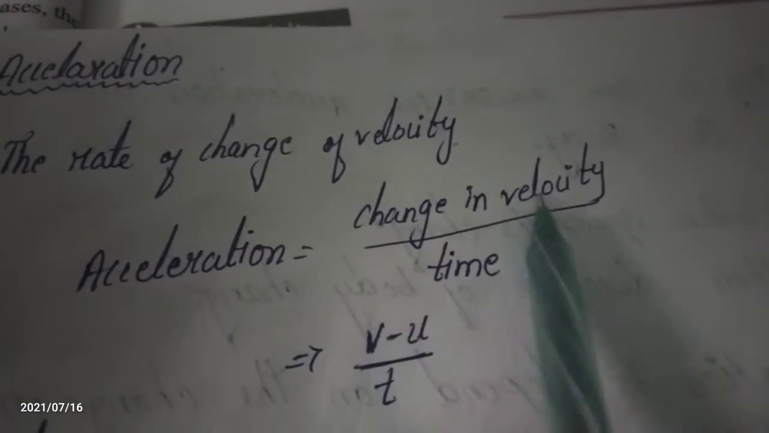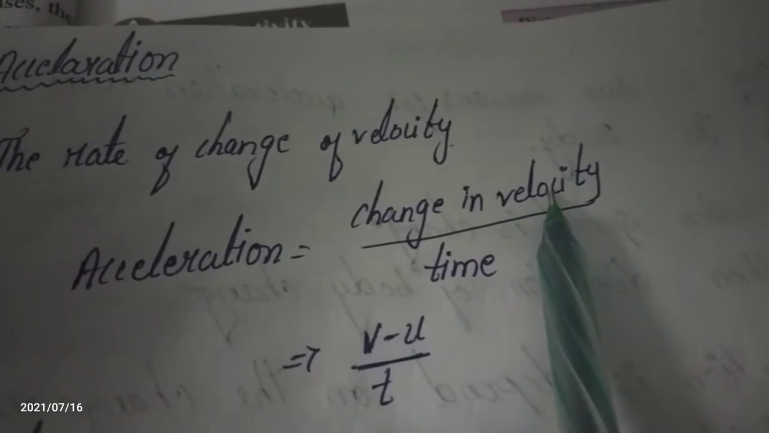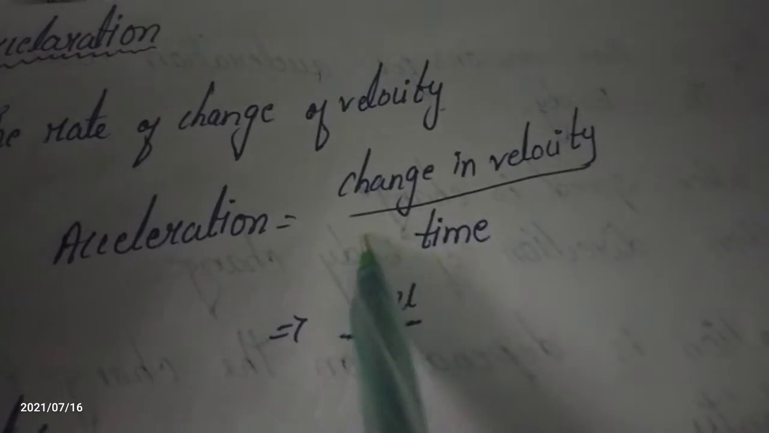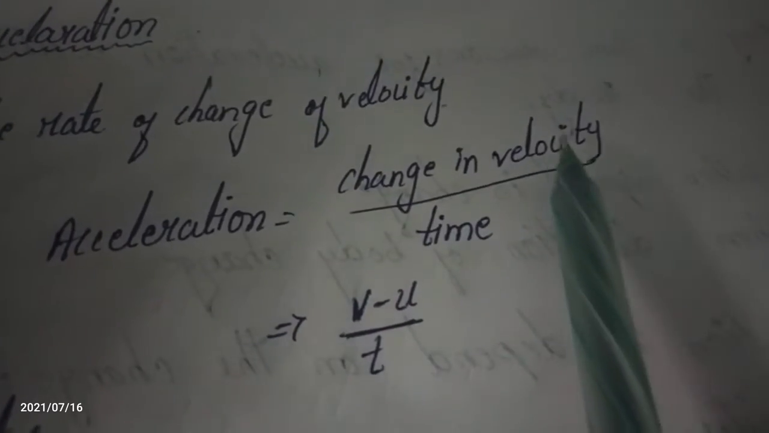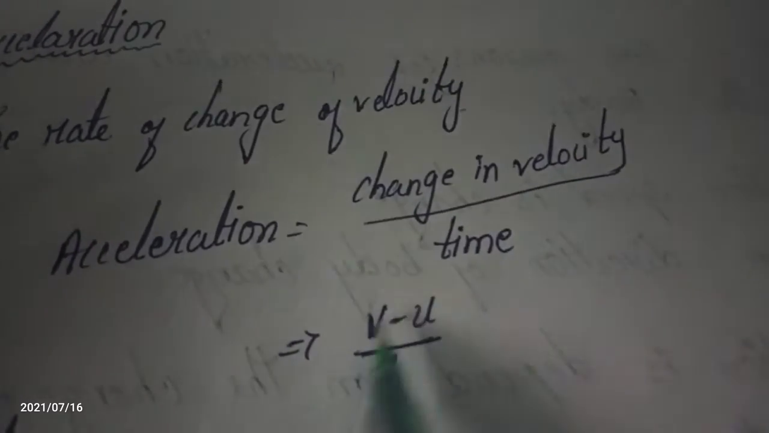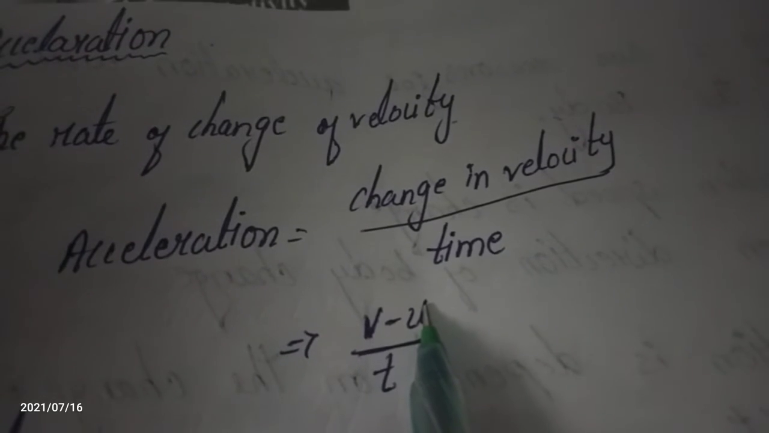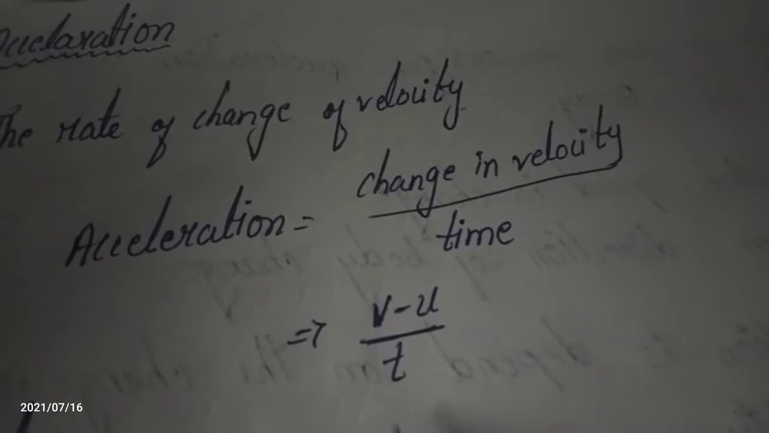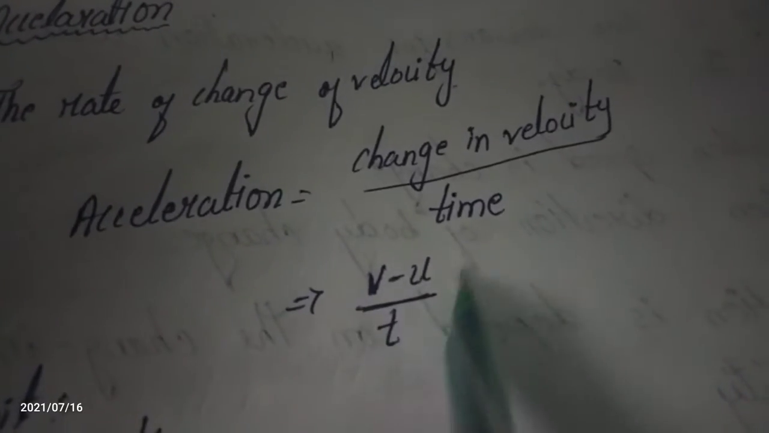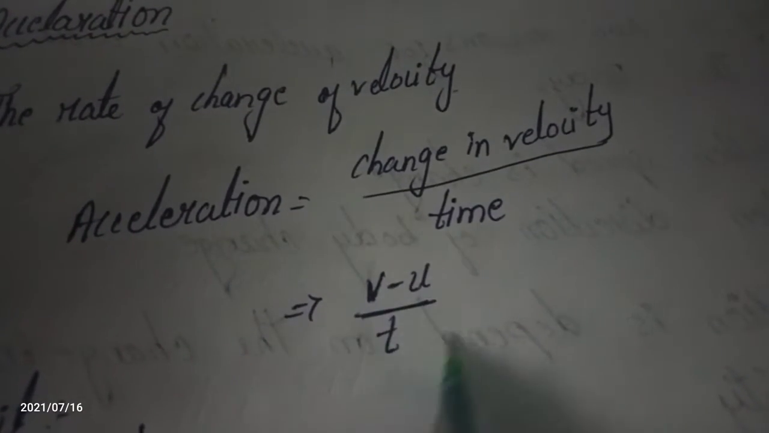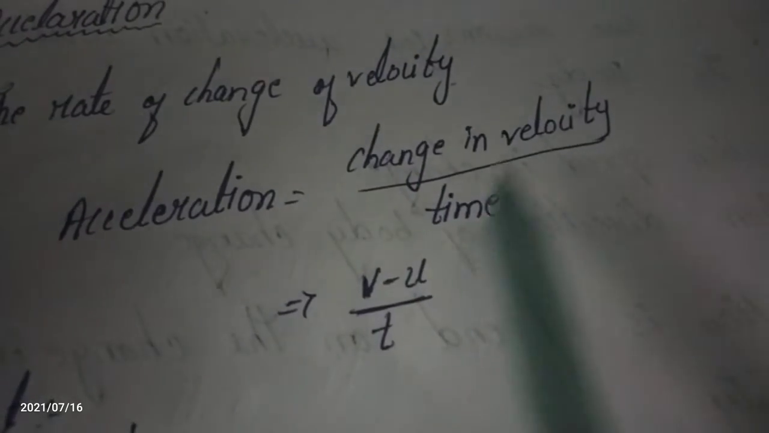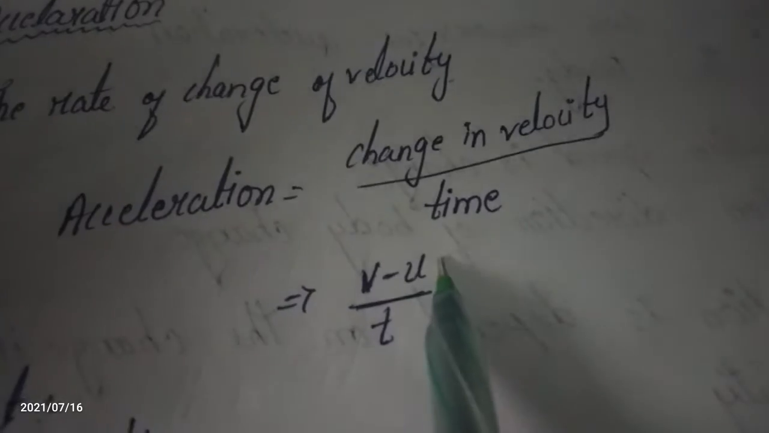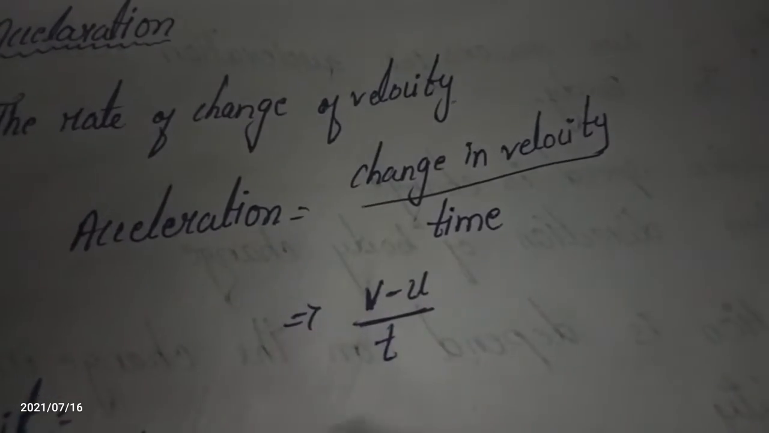What is the change in velocity formula? Change in velocity is the final velocity minus the initial velocity. Time we take as t. This is the acceleration formula. We can say acceleration is the change in velocity by time. We can also say it is final velocity minus initial velocity by time. This is also the acceleration formula.